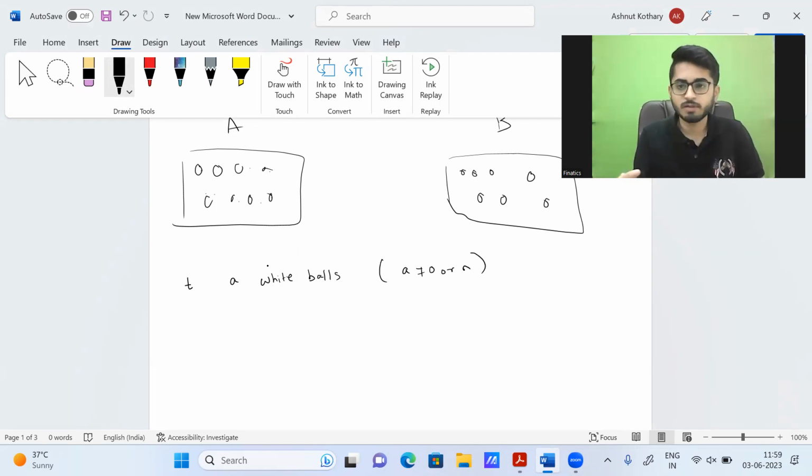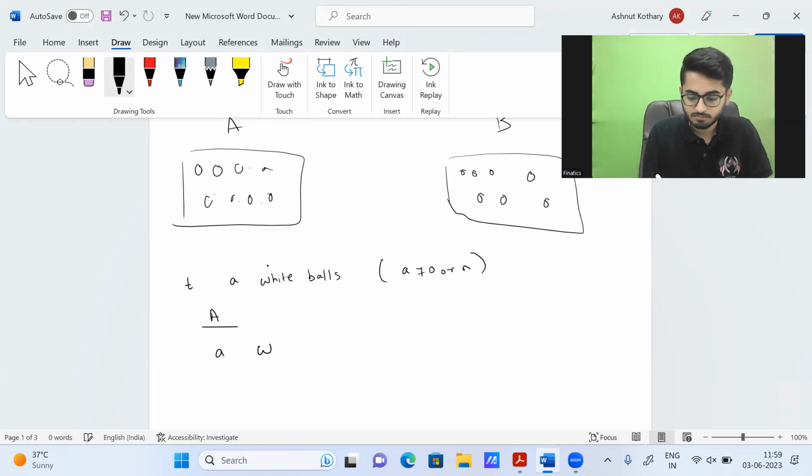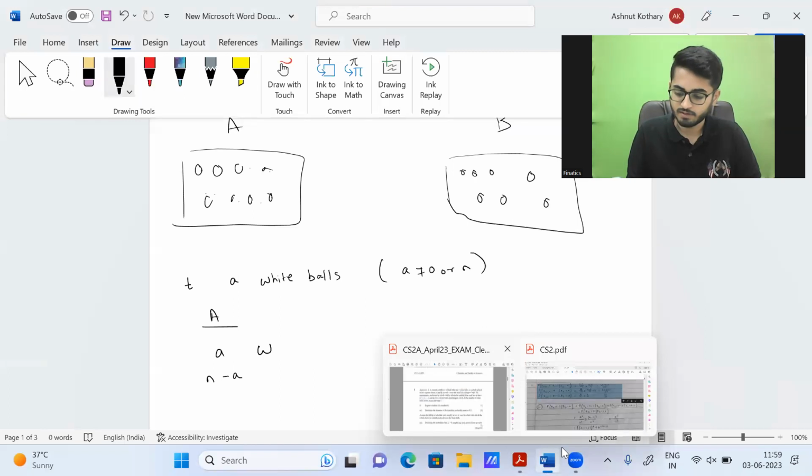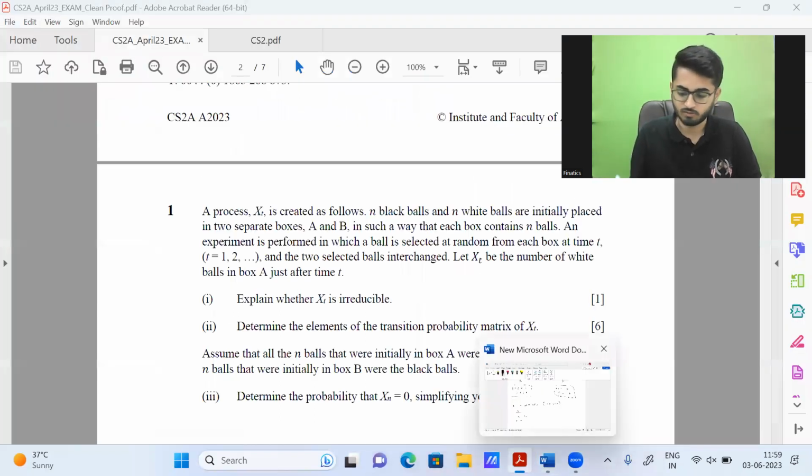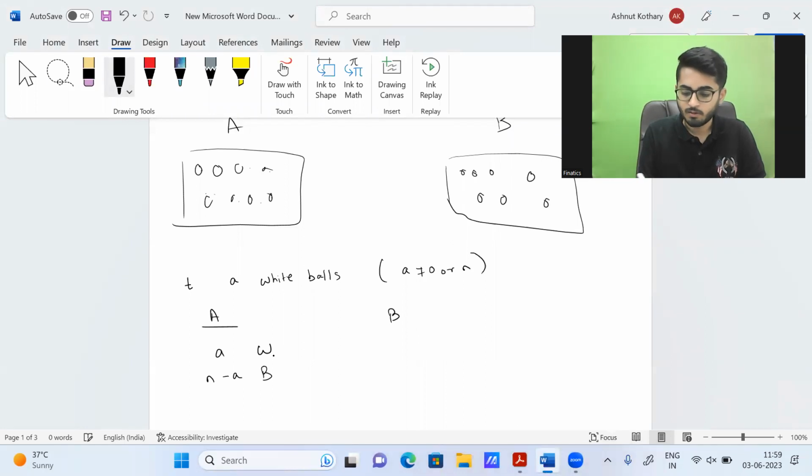Okay, so how many balls will be not white? Since there are a total of n balls, it will be n minus A non-white. What do we have given in the question? Is it white or black? So it's given to be black only. So let's say n minus A black. Now in box B, since A white balls are there in box A and a total of n white balls are there, therefore n minus A white balls should be in box B. And similarly, if there are n minus A black balls in box A, it means that there should be A black balls in box B.